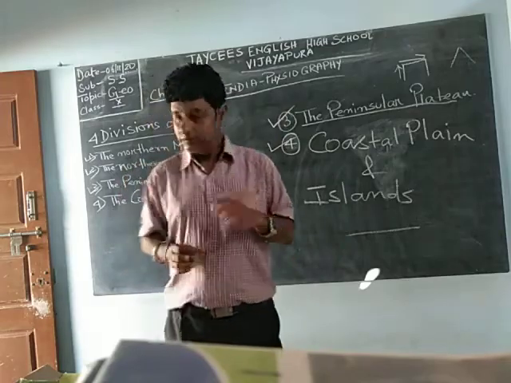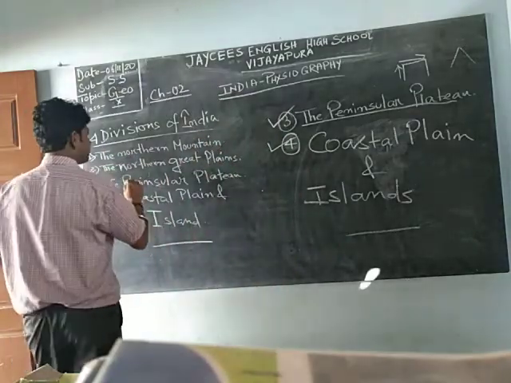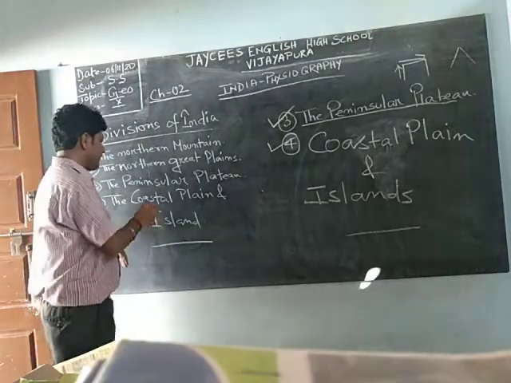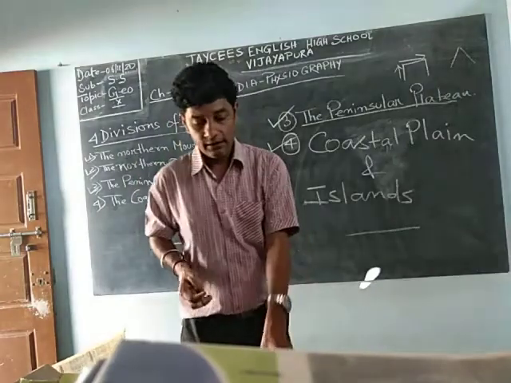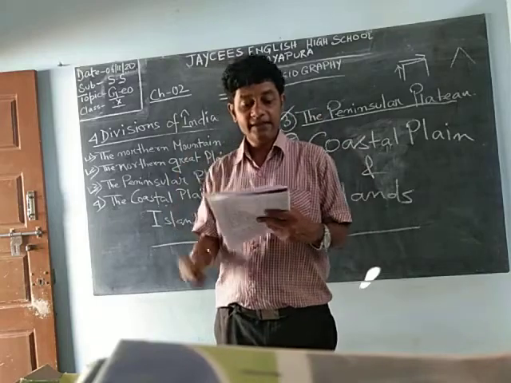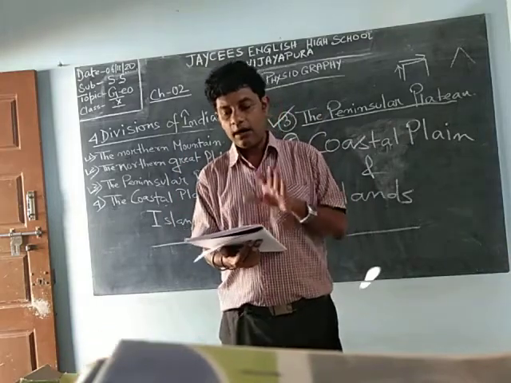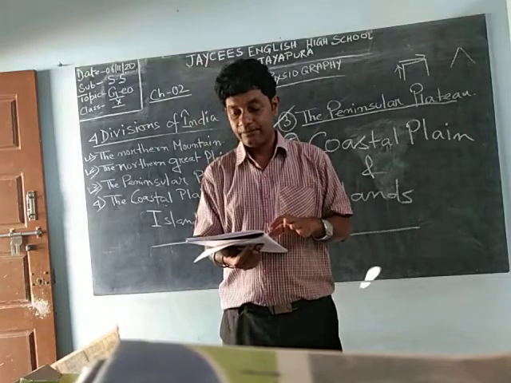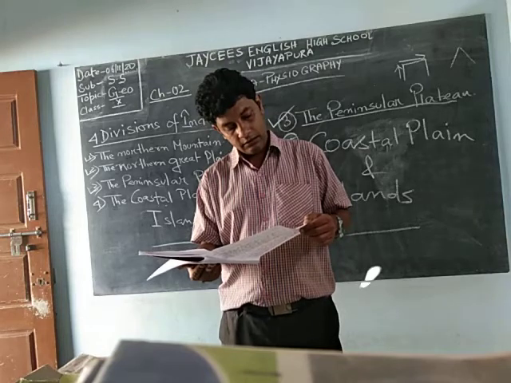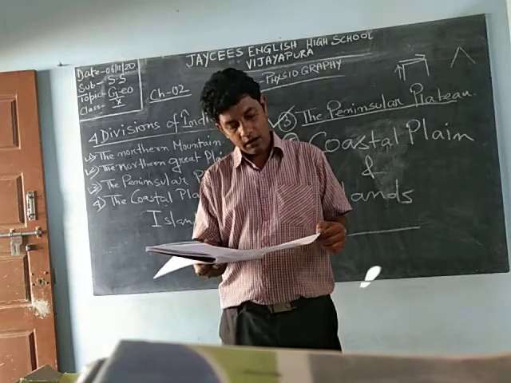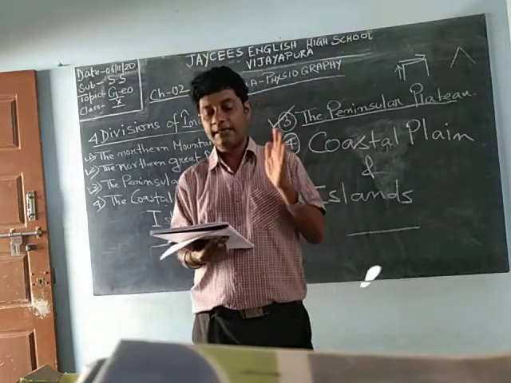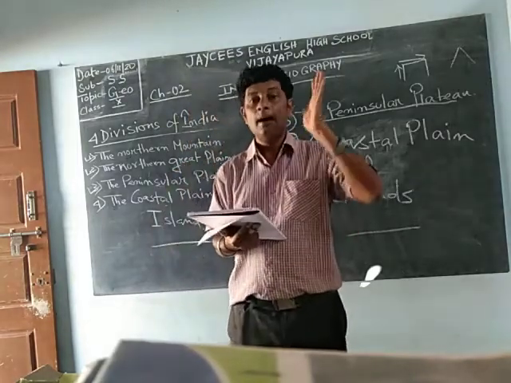So in India, we have already discussed the northern mountain, the northern great plain, and the peninsular plateau. The last one is the coastal plain. So what is this coastal plain? The plateau of peninsular India is fringed by coastal plain on either side. Fringe means the border or outer edges of an area. The border of peninsular India is there.